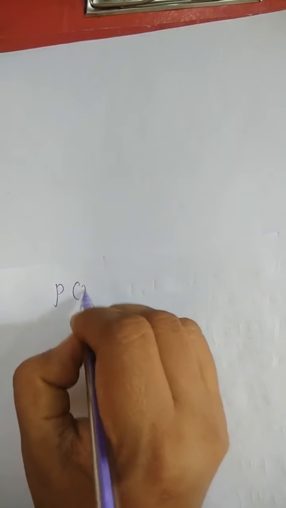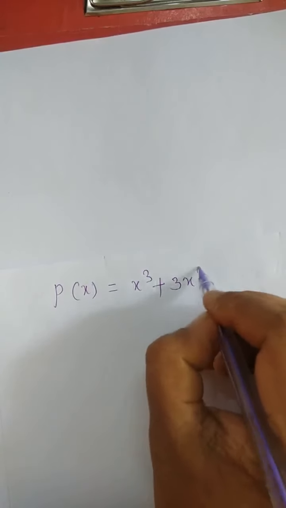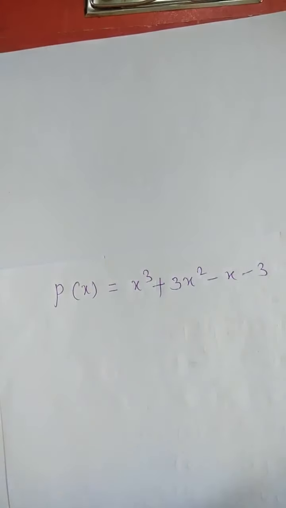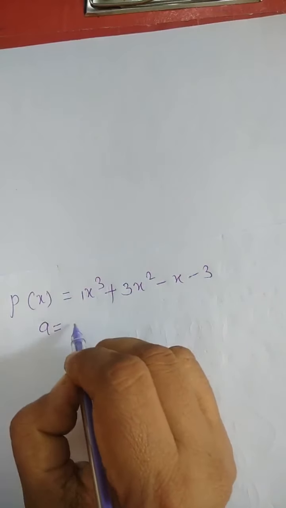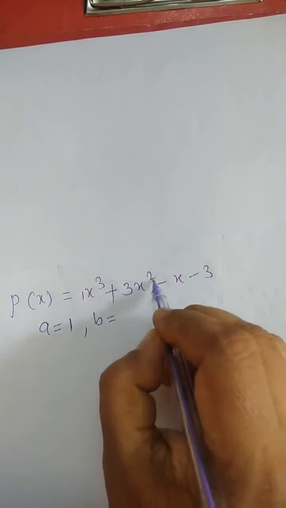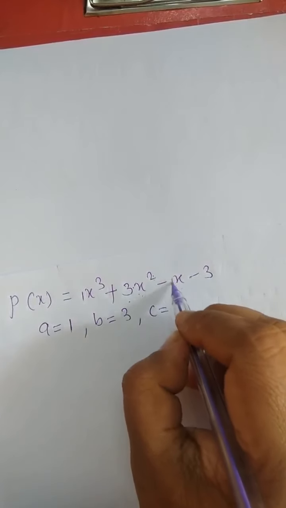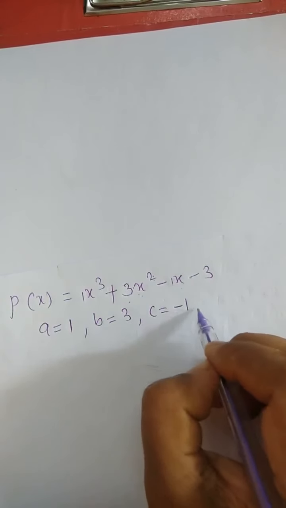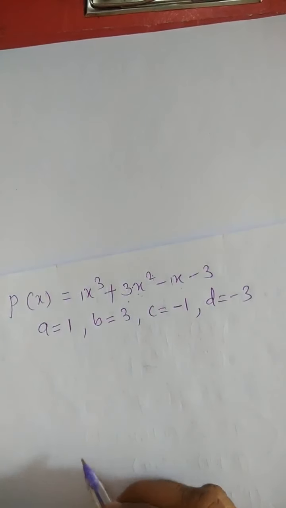So from the question, first we will note down the value of p of x. P of x is x cube plus 3x square minus x minus 3. Here note down the values of a. A is nothing here, means 1. B is the coefficient of x square, that is 3. And c is the coefficient of x, nothing is there, means 1 is there here, so minus 1. And d is minus 3. These are the coefficients.